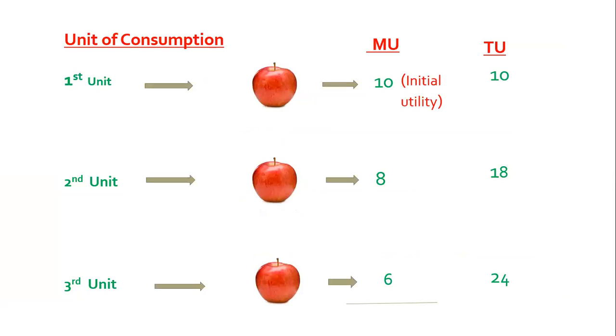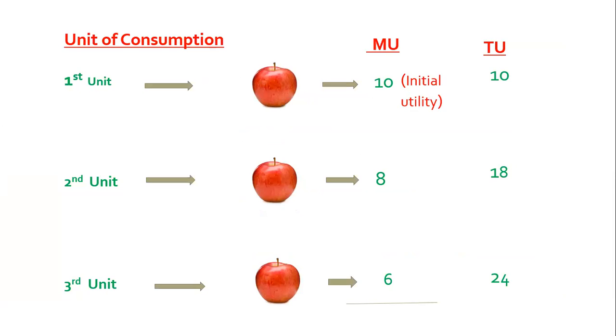Now let us discuss it by an example. Here we see there is an apple. When a consumer consumes the first unit of the apple, the consumer wants to pay 10 taka for one apple. So this is his initial utility, or you can say marginal utility. Initial utility, why?